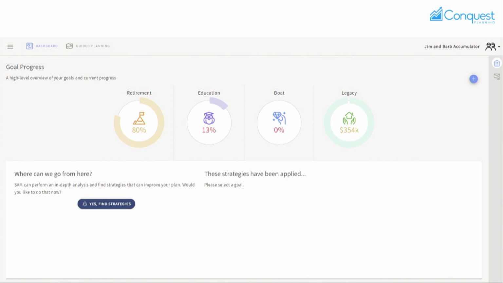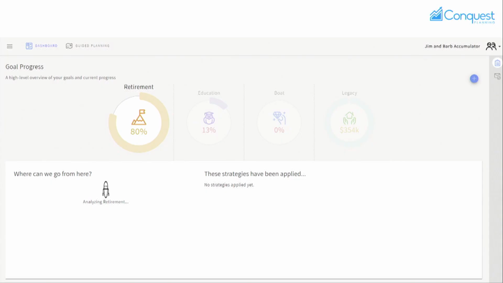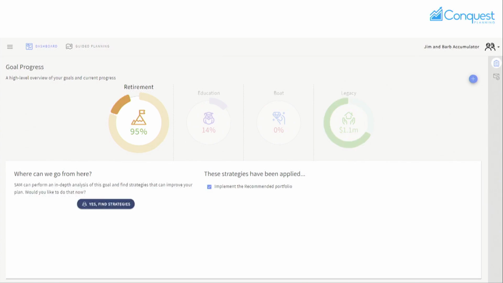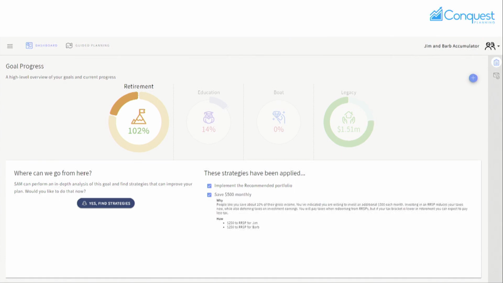Here we can show them exactly what their plan looks like now. Retirement's about 80%, the other goals not so good. We ask the system now, start telling me strategies. So we're going to walk through. First strategy, implement the recommended portfolio. Second strategy, save $500 a month.